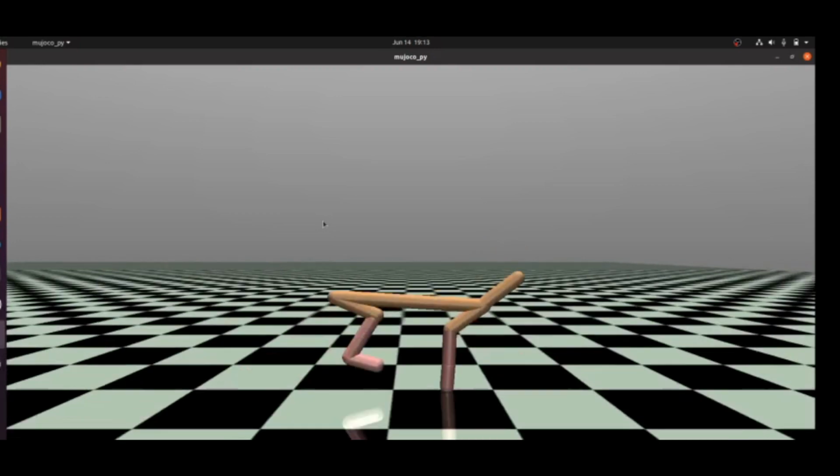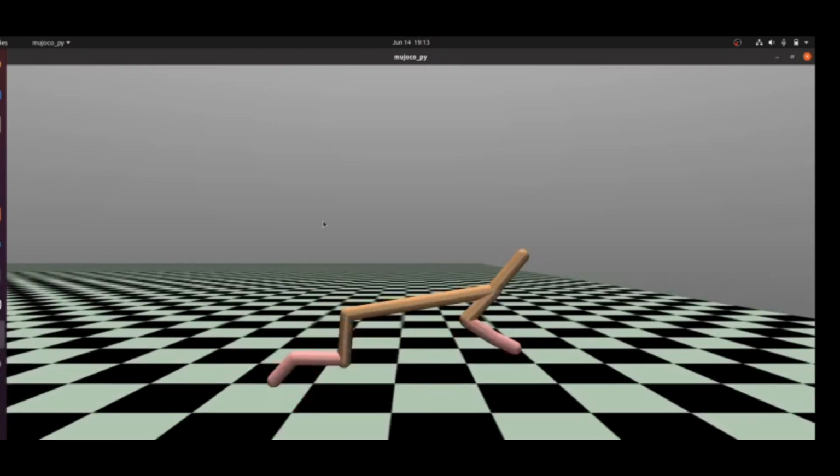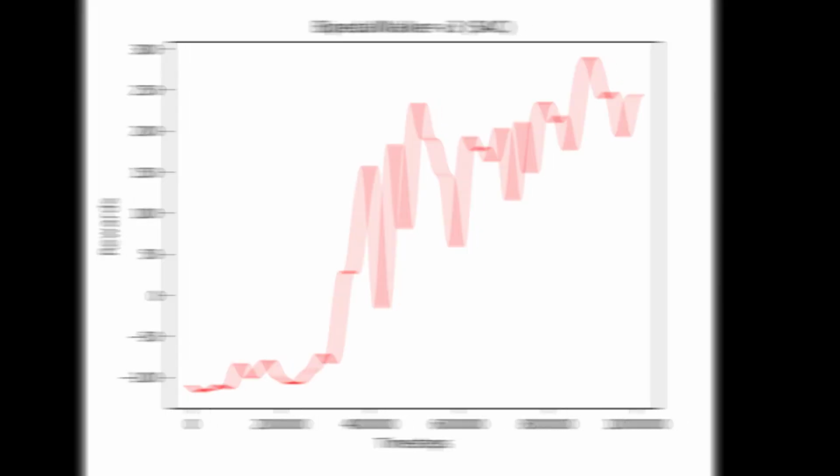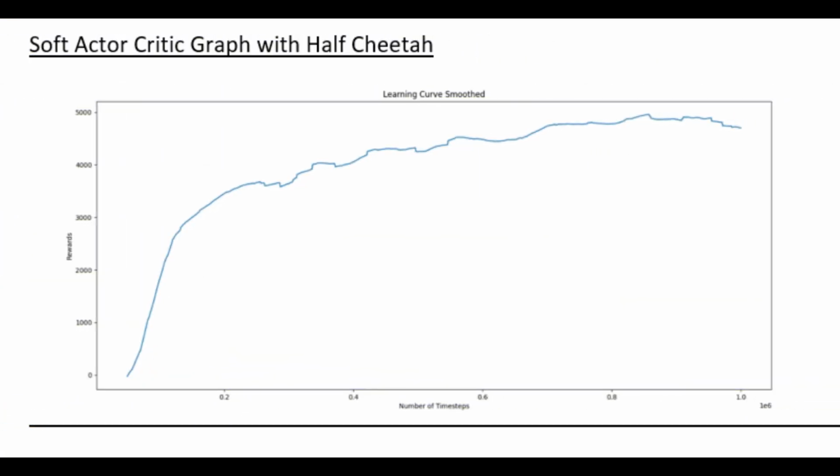Now we can see the graphs we have got as a result. After the implementation of the SAC algorithm, both the agents were trained up to 1 million steps. We can see the variation of reward in the graphs, and we can compare how the algorithm works in different environments. Bipedal walker has a reward range of 300 as it is in a 2D environment. Half Cheetah has a reward range of 500, as it has a high rate of reward compared to other algorithms because of maximum entropy learning.